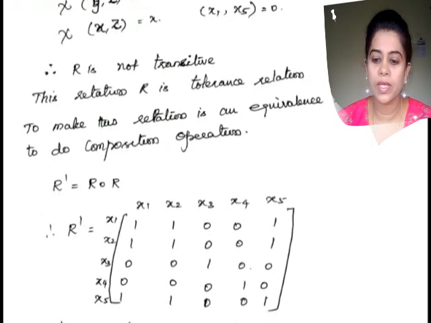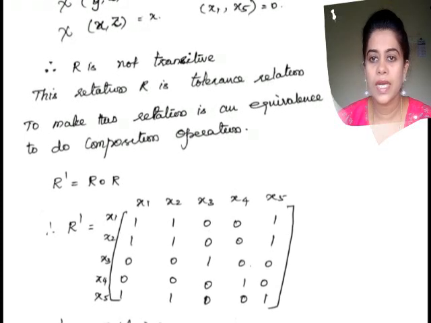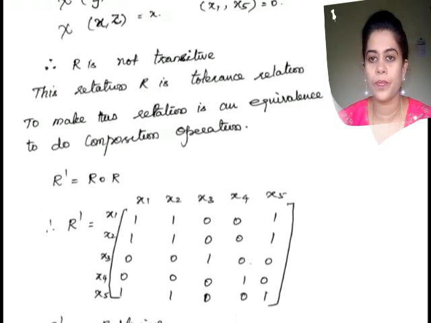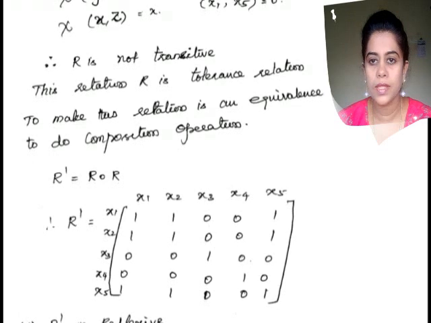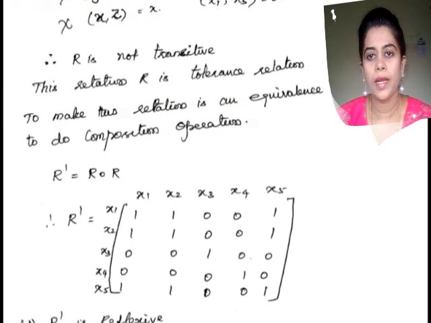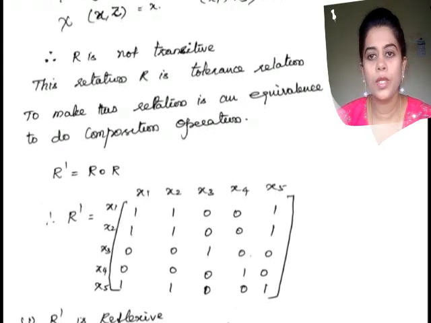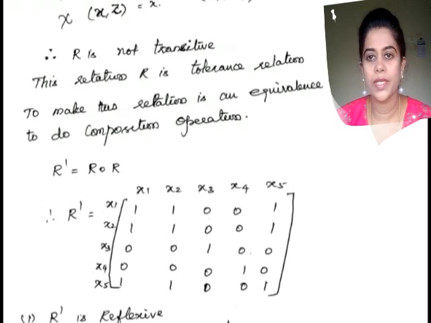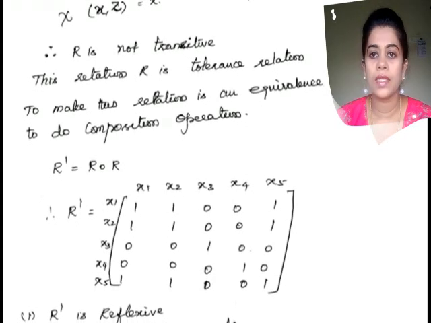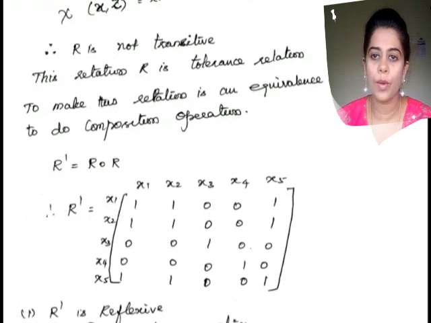Therefore, this relation R is a crisp tolerance relation, isn't it? But I can convert it into a crisp equivalence relation. For that, it should satisfy the third property, transitive.